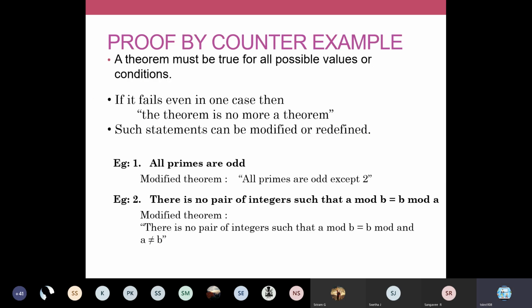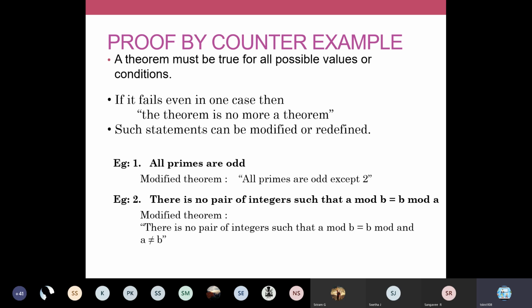So, proof by counter example. Next one, you write down proof by counter example. I already told you that a theorem must be true for all possible values or conditions. In proof by counter example, we are going to say that your theorem is false for a particular condition. You are going to identify or find some condition where your theorem goes false. And then we are going to rewrite our theorem. That is the technique used in proof by counter example.